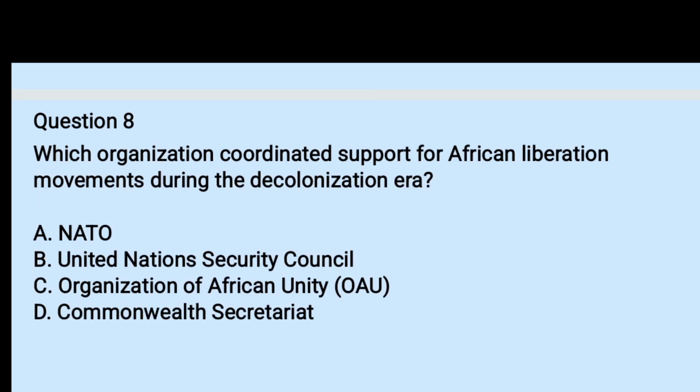Question number 8. Which organization coordinated support for African liberation movements during the decolonization era? A. NATO, B. United Nations Security Council, C. Organization of African Unity, OAU, and D. Commonwealth Secretariat. The right answer is C, students. The Organization of African Unity was established with its headquarters in Addis Ababa, Ethiopia, and one of its first agendas was supporting African states under colonial rule.